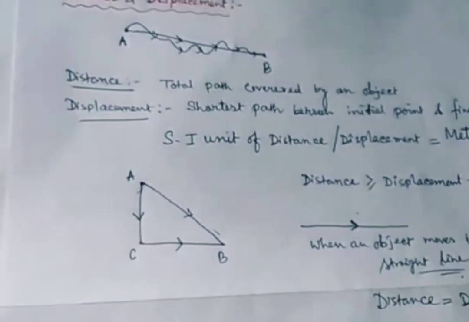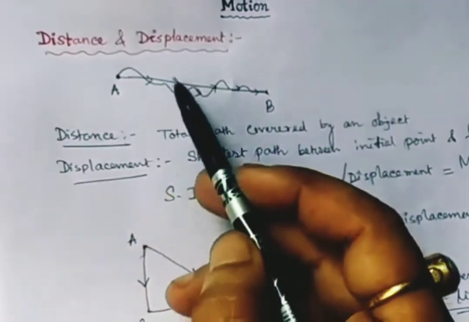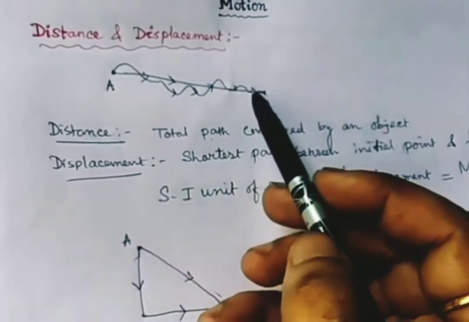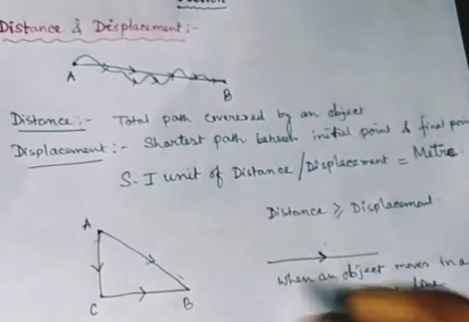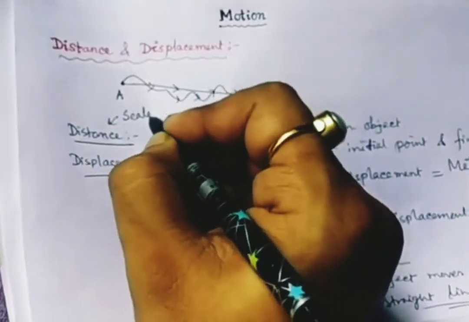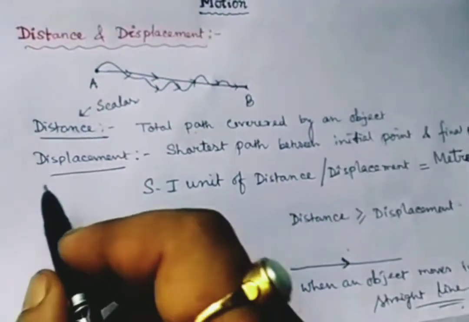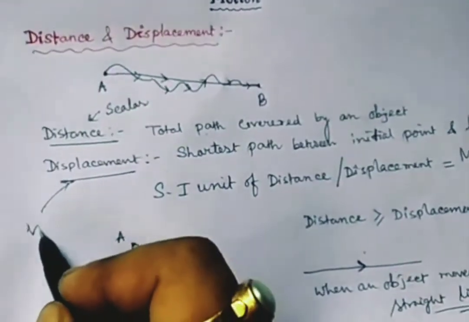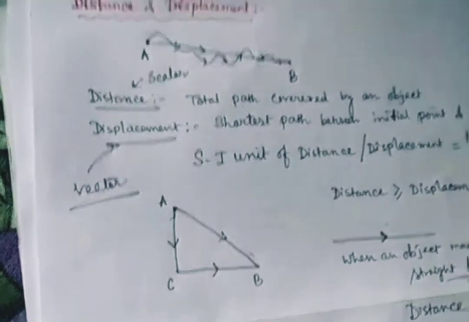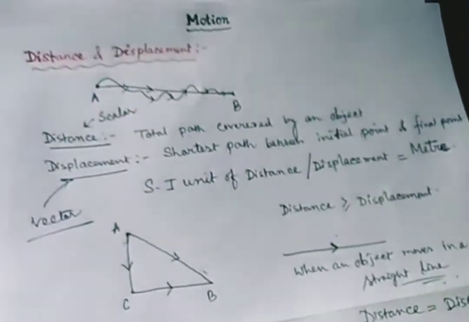So this is all about distance. And one more thing, distance is a zigzag way. Zigzag way means continuously it is changing its direction. So that means distance is a scalar quantity. Please remember, distance is a scalar quantity. Scalar means which has only magnitude, no direction. But displacement is a vector quantity, means it has direction as well. So this is all about distance and displacement.